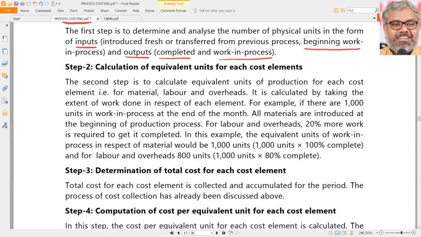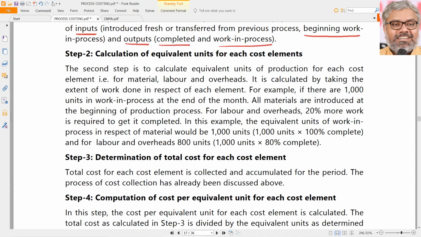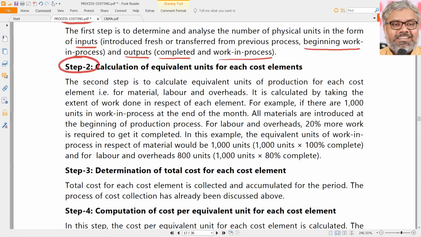Then step 2 is what we have done just now: calculation of equivalent units. For each of the cost elements, we have to calculate equivalent units. For example, just take a number: 1000 units of work in progress are there at the end of the month.